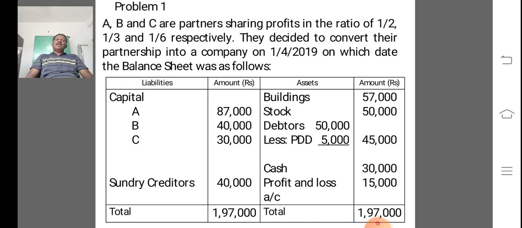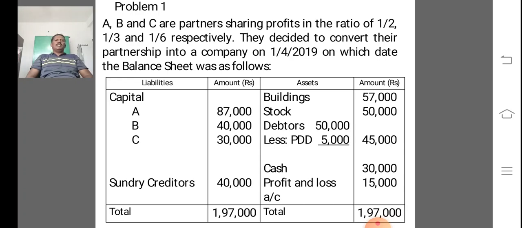On the liability side, capital A 87,000, B 40,000, C 30,000 and sundry creditors 40,000. The total liability side is 1,97,000.